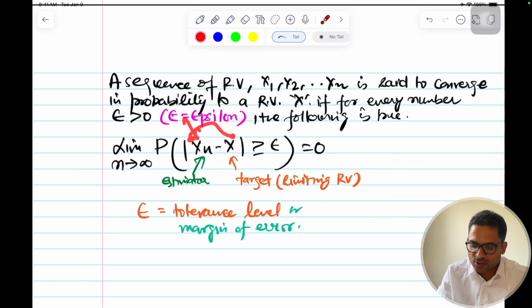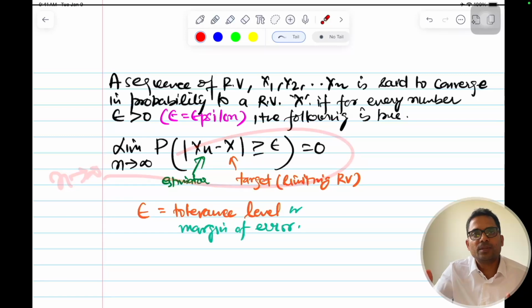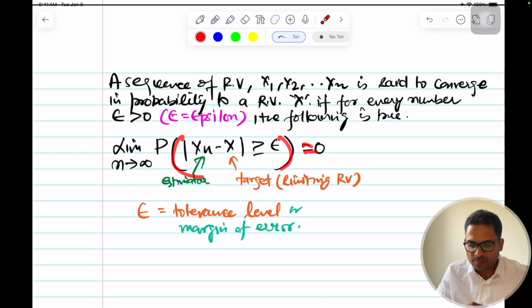This Xn will converge to X, that's what the convergence term means, and the probability will increase as n tends to infinity. That's why you say that this is not all sure, but as n increases, the probability of this becoming equal to 0 will increase. That's why we say convergence in probability. I hope that is clear.